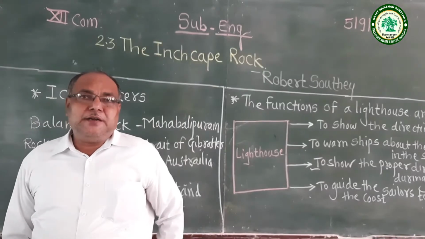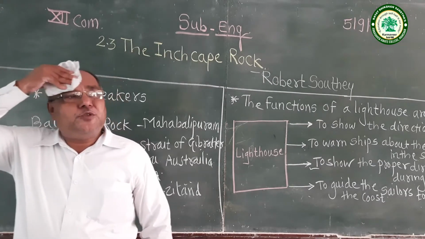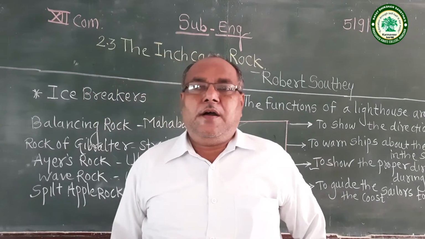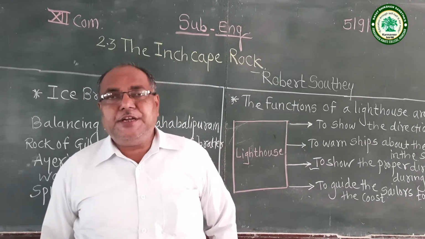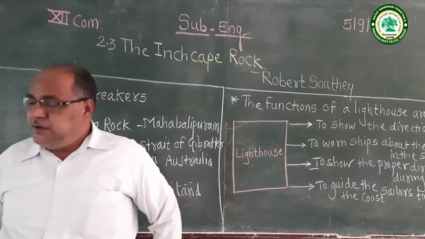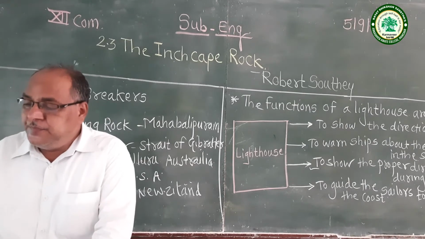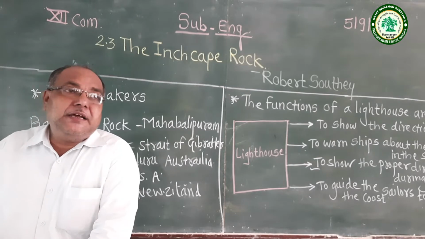So Robert Southey mentioned the abbot of Aberbrothock placed a warning bell at the reef, and this bell worked as a lighthouse for the sailors.